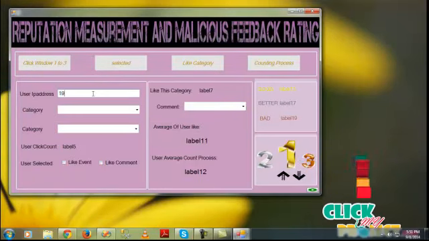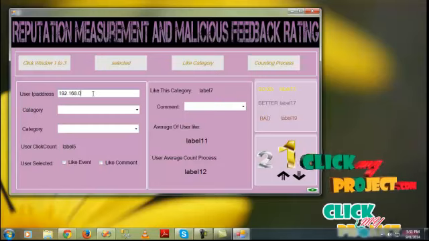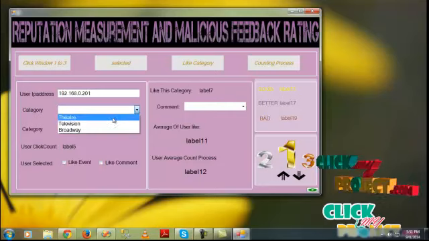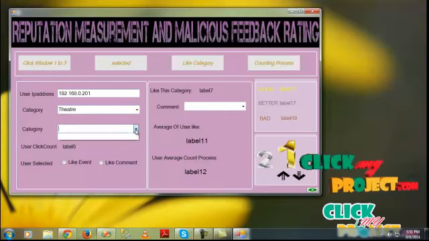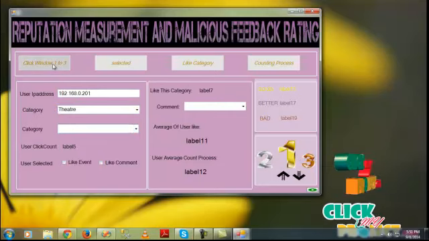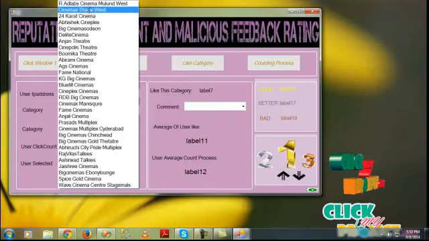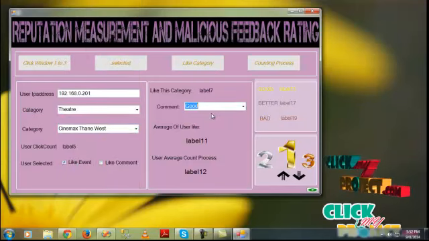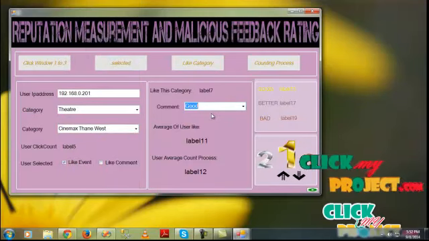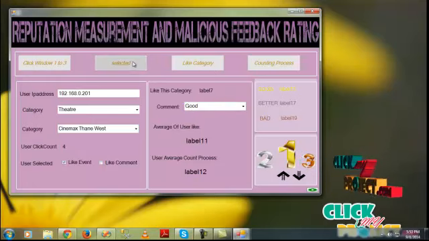I enter my IP address in text box 1. Category wise, theater and category wise. Click on the window, so how much is listed in the theater process, the Cinemax Thane theater and like count. I feel that the theater is good in that process, so I enter good in the feedback system. Click on the selected process, user click count is 4.